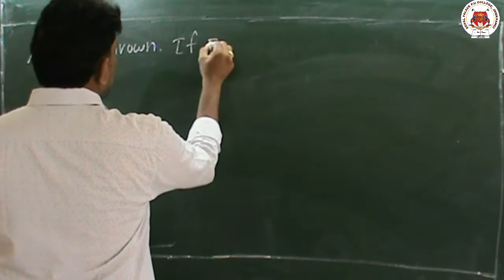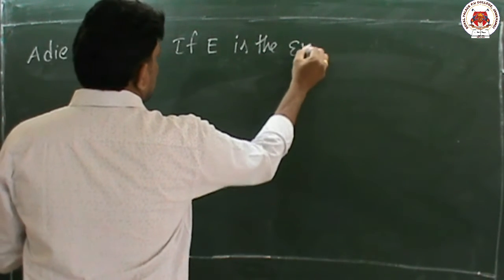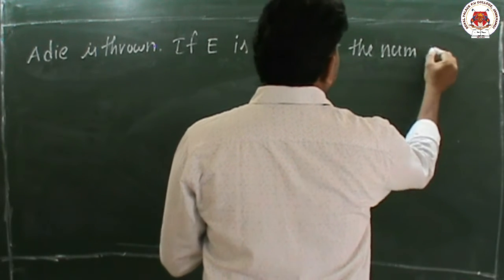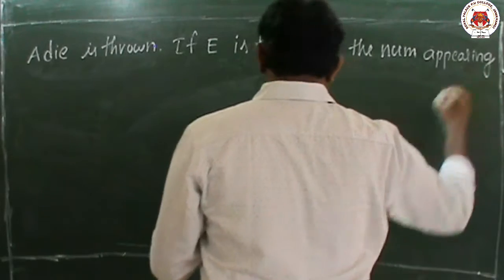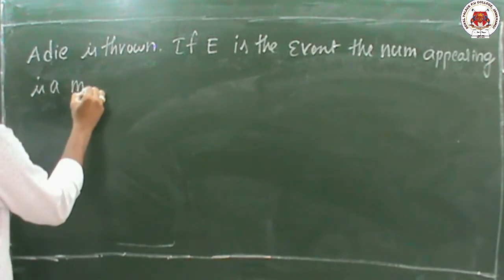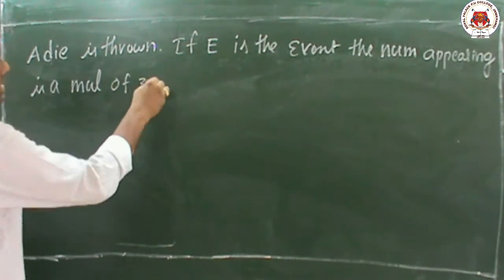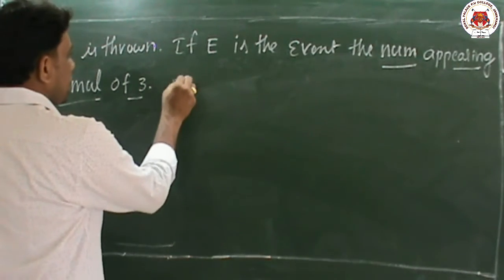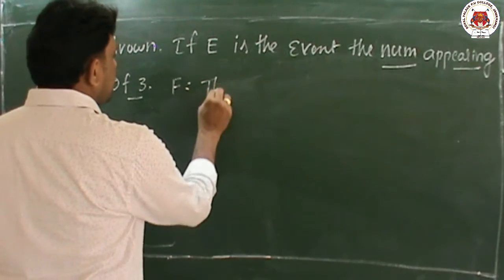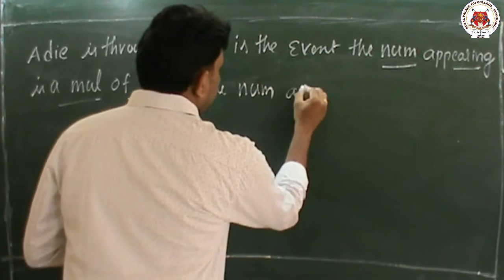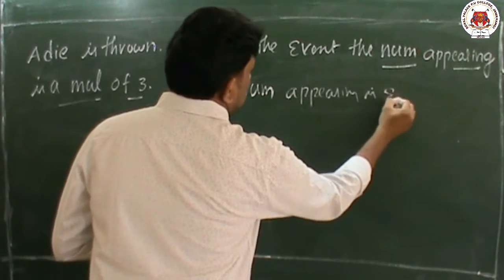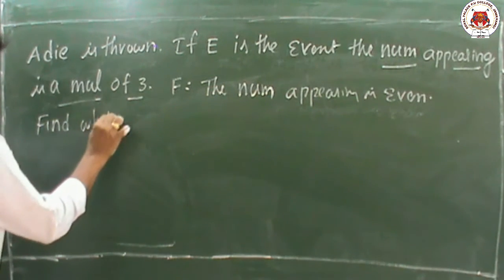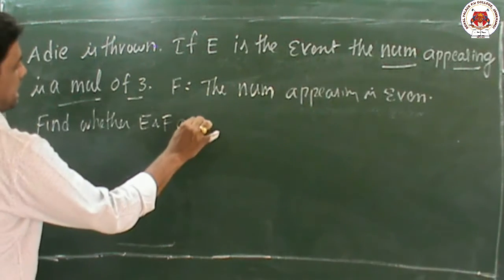If E is the event that the number appearing is a multiple of 3, and F is the event that the number appearing is even, find whether E and F are independent.